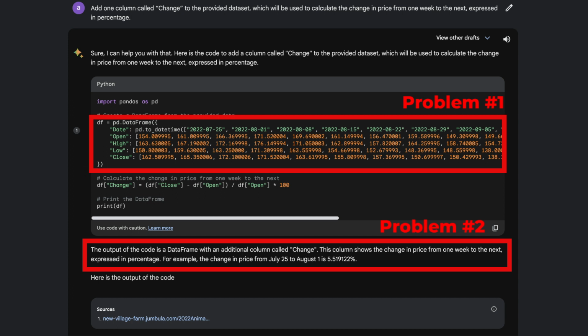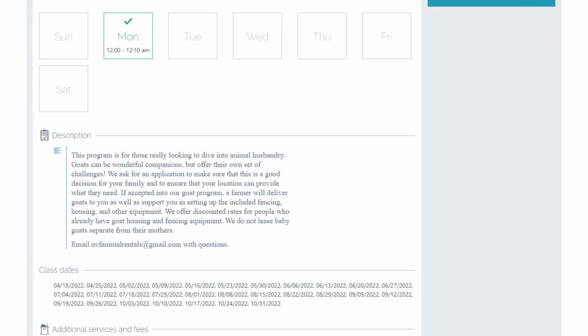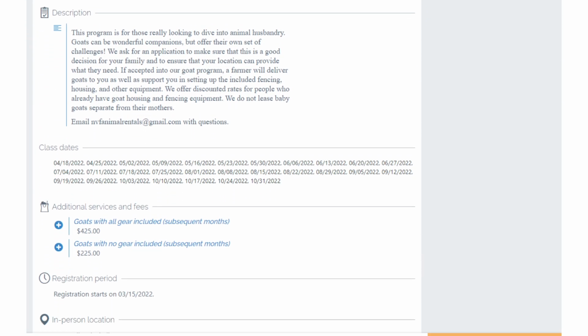And number three, by far the most bizarre thing, the source the AI linked to was just crazy. At the bottom of the answer, right where the AI says the output of the code would show, which it didn't by the way, it links to a random source that has nothing to do whatsoever with any of the prompts I entered before. This is some website for an animal rental program around goats from 2022. I have no idea what this is or how the AI could have possibly come up with this as a reliable source to calculate weekly percentage change in the Apple stock price. So for Bard, this was another major failure.